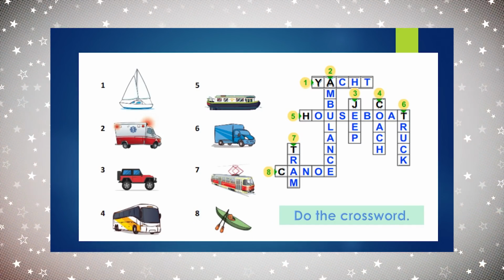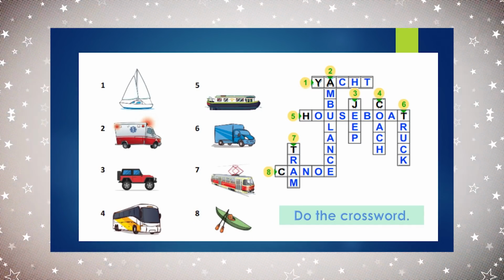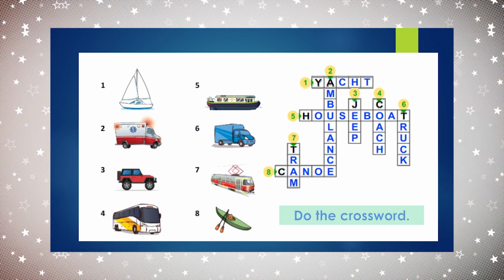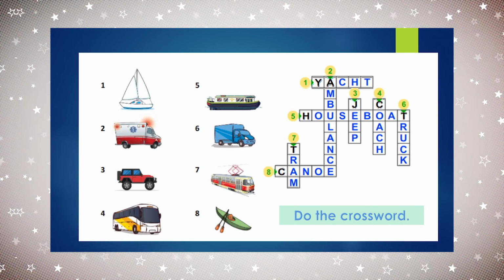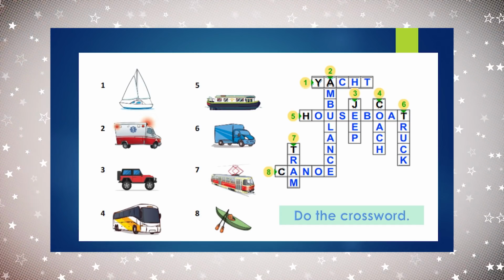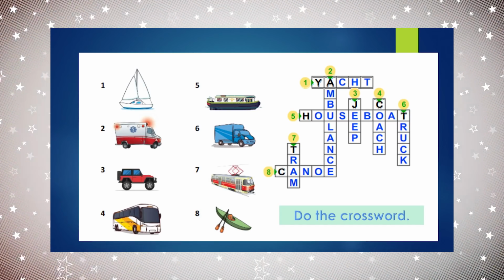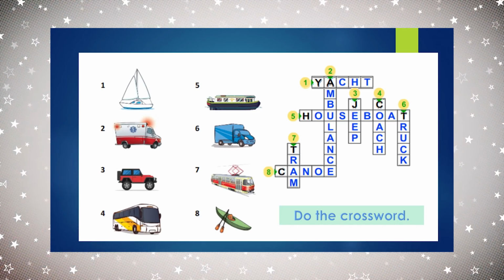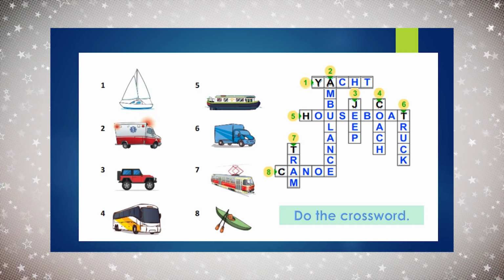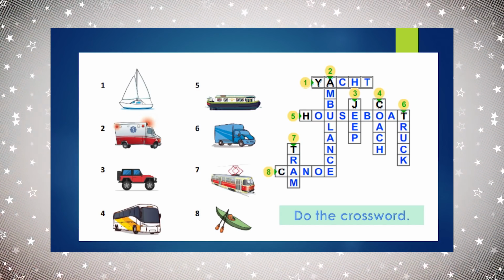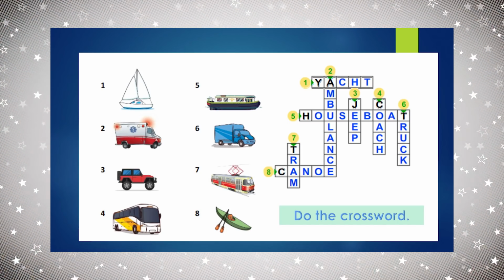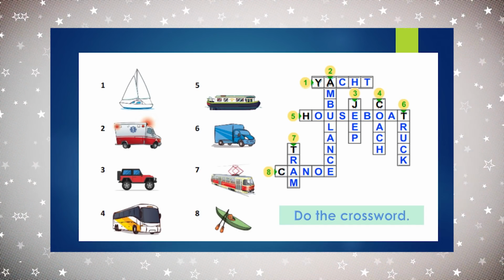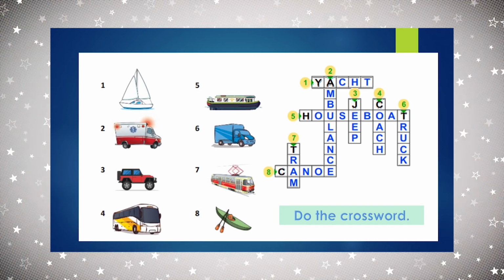Number 1 is yacht. Repeat after me. It's a yacht. Number 2 is, what's this? Number 2 is an ambulance. So it's an ambulance. Number 3, what's this? Yes, it's a car, but what kind of car? It's a jeep. Repeat after me. It's a jeep. Number 4, this is, yes, this is a bus. It's a big bus and it travels not in the city, but from one city to a different one. So we call it a coach.